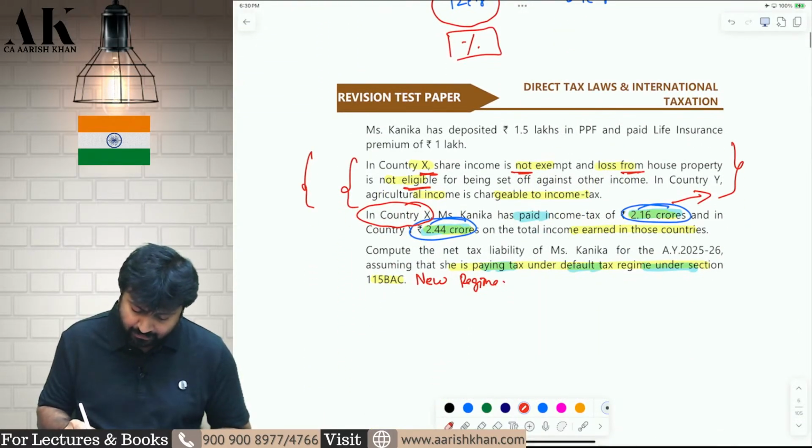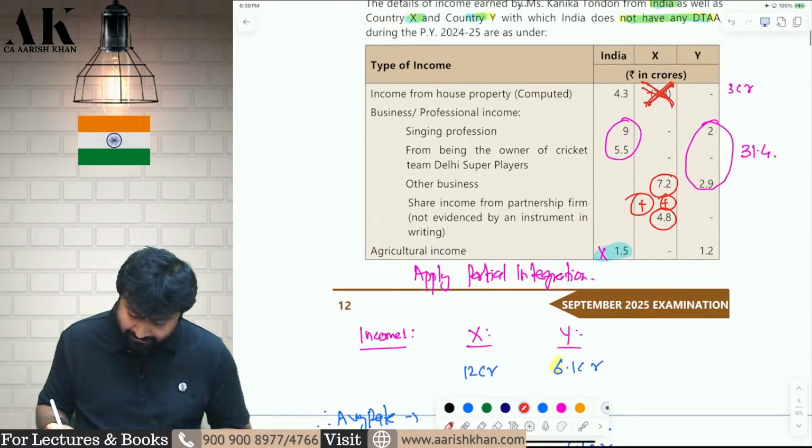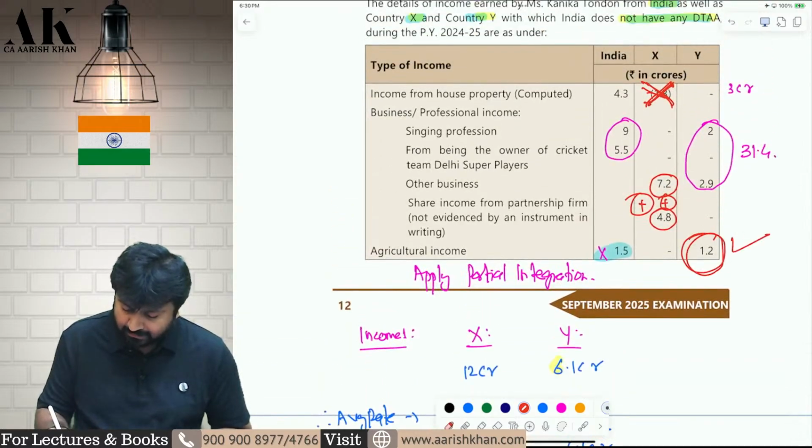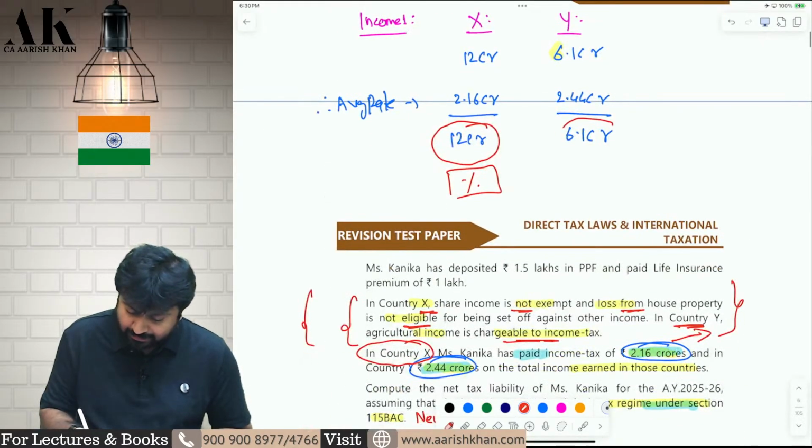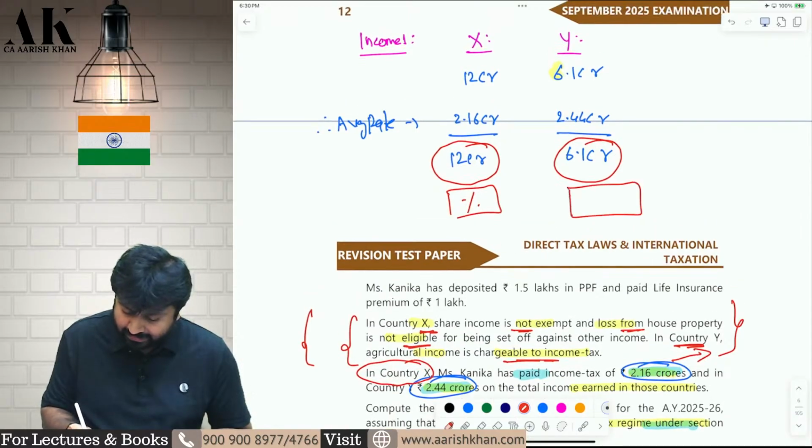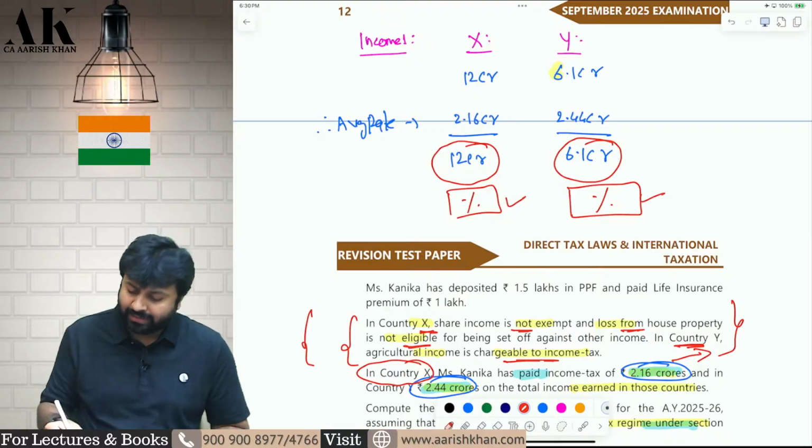Similarly, in country Y, what is written? In country Y, agriculture income is chargeable to tax. So, in country Y, this agriculture income is chargeable to tax. Therefore, what is the total income of country Y? 2 plus 2.9 and this 1.2. So, this is 6.1 crore. This will give me the average rate in country Y. So I got the average rate in country Y, and I got the average rate in country X.